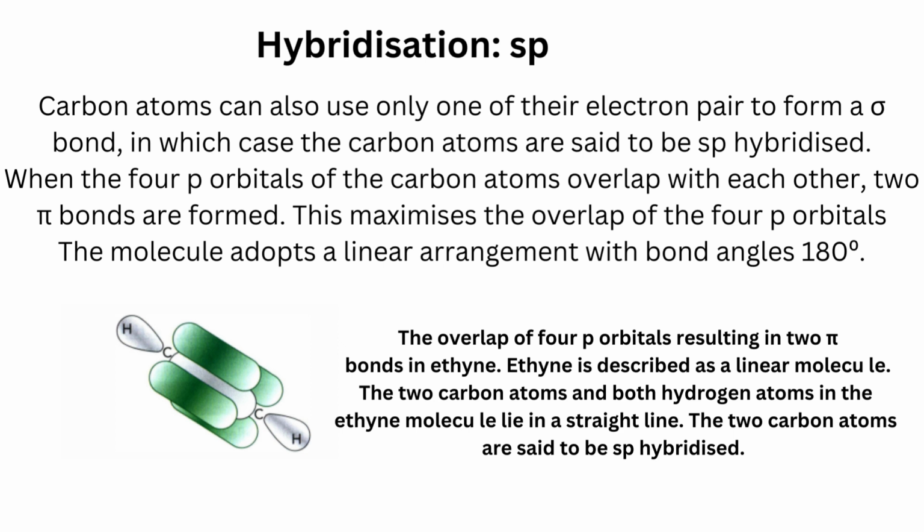The molecule adopts a linear arrangement with bond angles of 180 degrees. Example, ethyne. The overlap of four p orbitals results in two pi bonds in ethyne. Ethyne is described as a linear molecule. The two carbon atoms and both hydrogen atoms in the ethyne molecule lie in a straight line. The two carbon atoms are said to be sp hybridized.